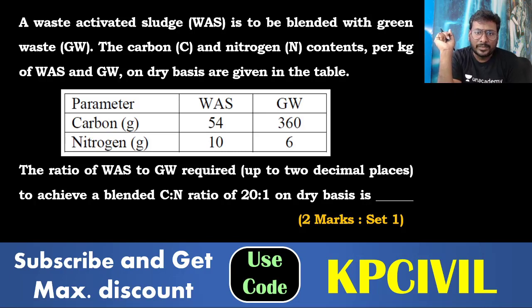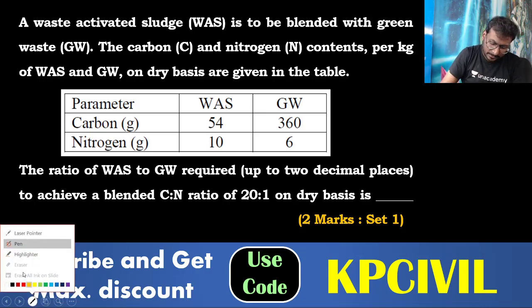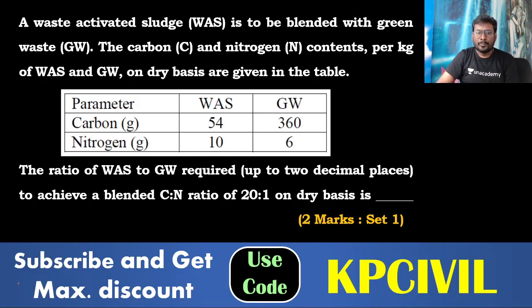A waste activated sludge is to be blended with green waste. The carbon and nitrogen contents per kg on dry basis are given in the table. So you consider carbon for waste activated sludge 54, nitrogen for waste activated sludge 10, green waste 360 by 6.